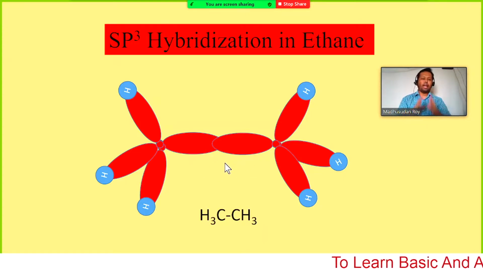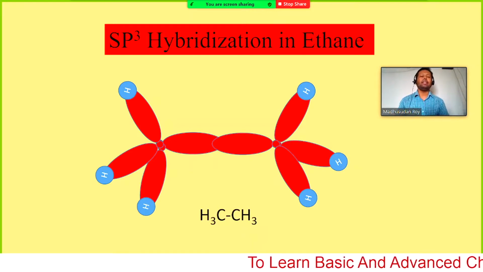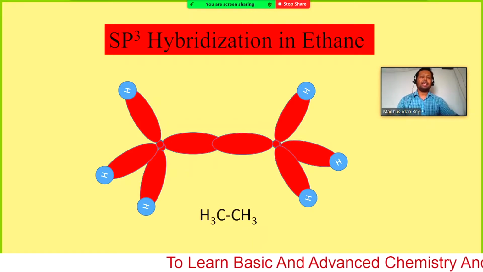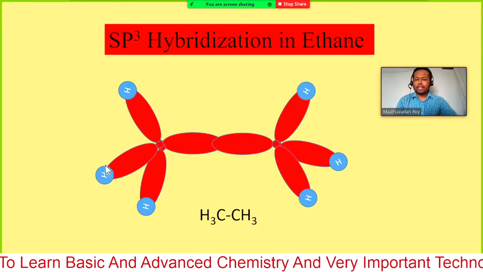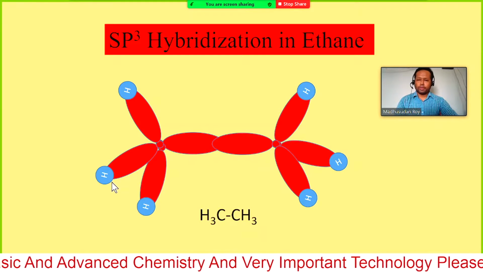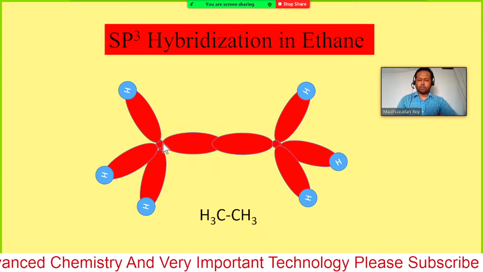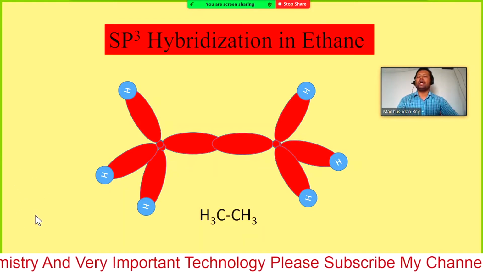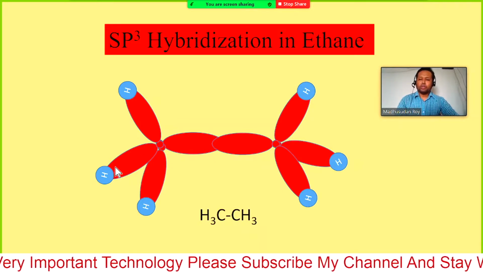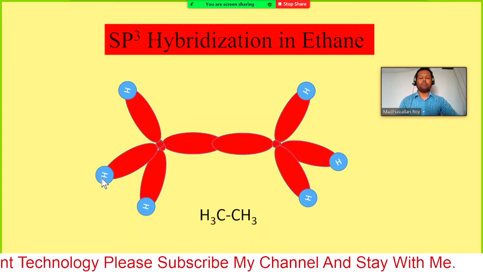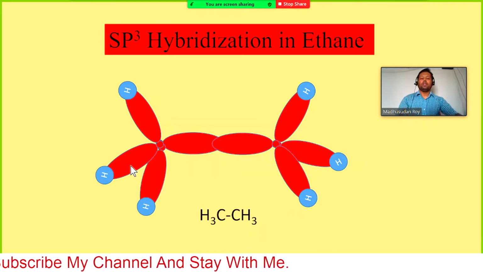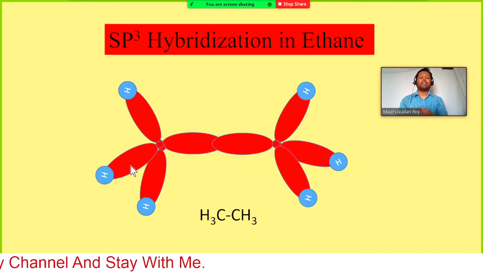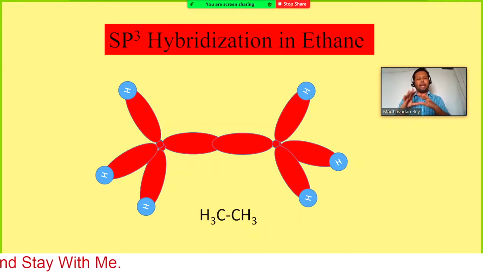If you have longer chain hydrocarbons, it is exactly the same way: another sp3 hybridized orbital will form a bond with a nearby sp3 hybridized carbon. Where there is no hydrogen, there will be another sigma bond like this. So in this way you can draw or understand the hybridization of any longer chain alkanes or branched alkanes.